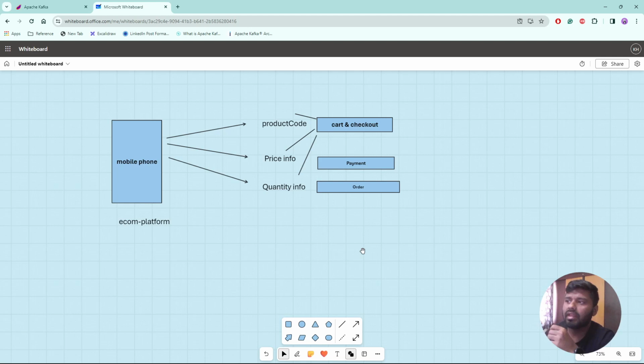So here also, if I say that item service is one of the sections for the time being, I'm just saying those things as sections or services, but gradually we will also learn about a couple of terminologies which are associated with Kafka. So this is one of the services which is producing a couple of data or information for the time being, and these other services are dependent on that data, right? And this data has to be real time, right?